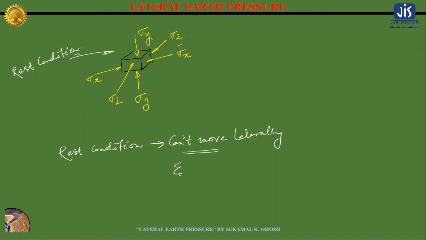So the lateral strain is 0. It means the strain in the x direction and the strain in the z direction are 0.